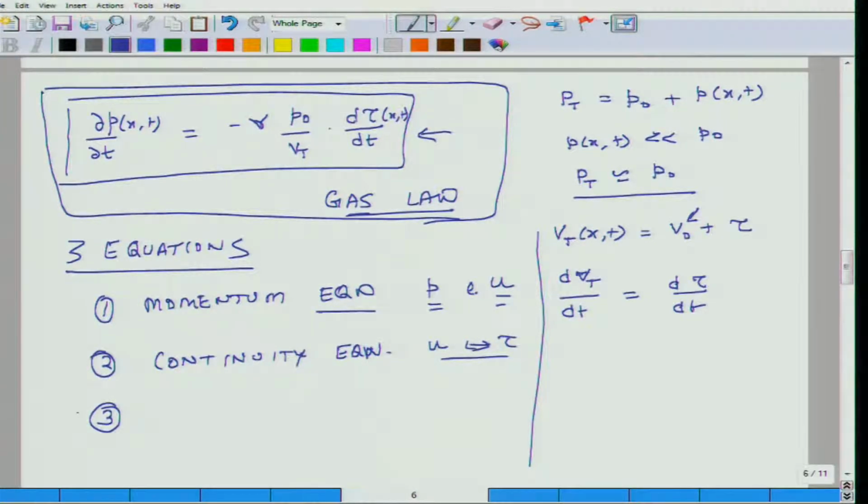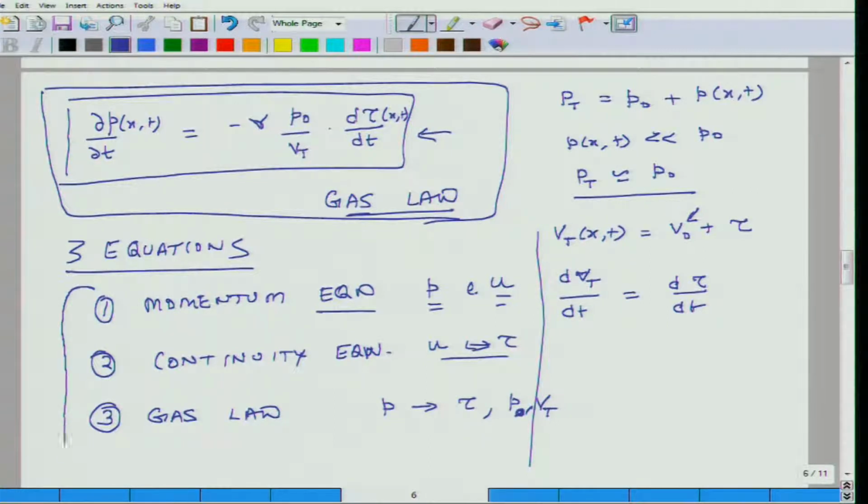And the third one is the gas law, its differential form, and this connects the partial derivative of pressure with respect to time with the rate of change of volume, and of course the other two parameters involved are ambient pressure and overall volume.